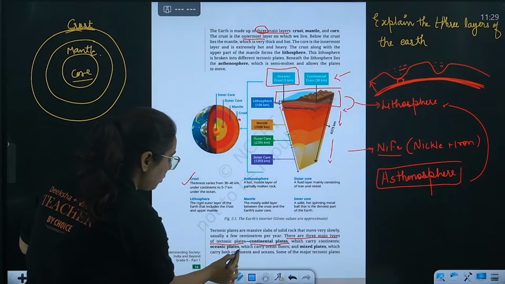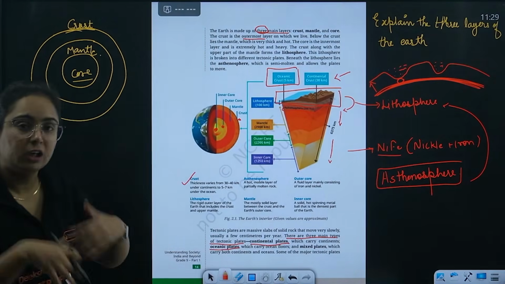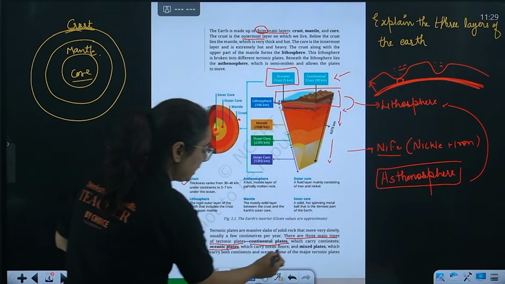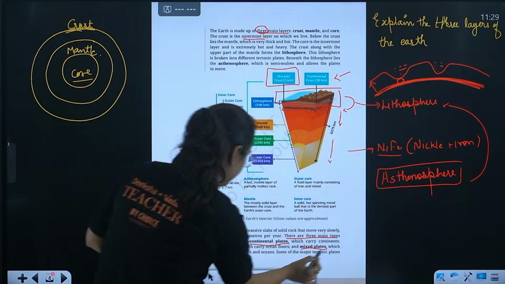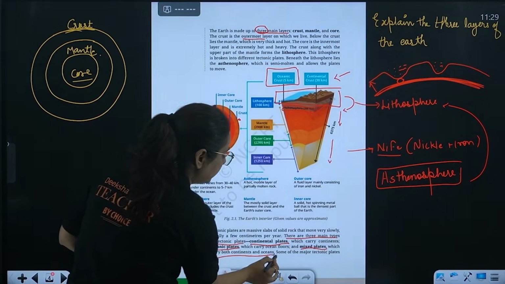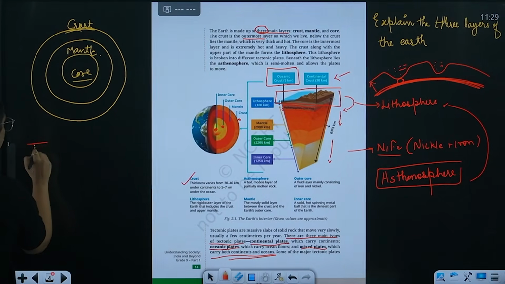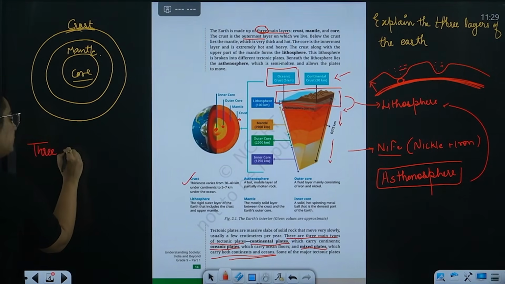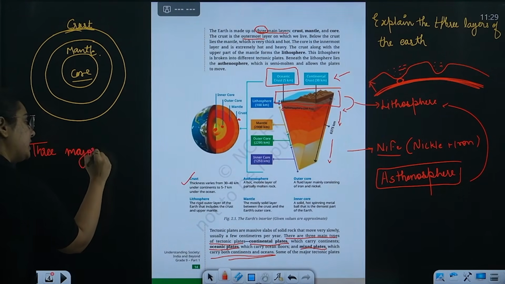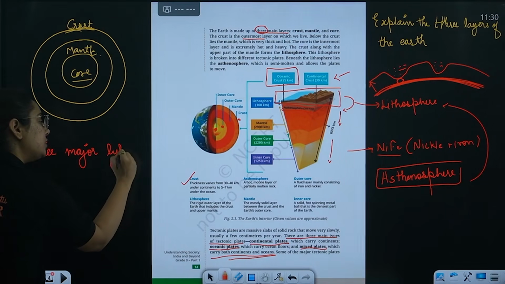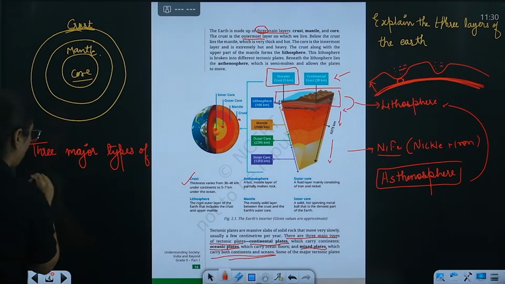The second is oceanic plate, that means all water, which carries the ocean floor, as well as mixed plate, which carries both continental and oceanic parts. So how many types of tectonic plates are there? There are three major types of tectonic plates.